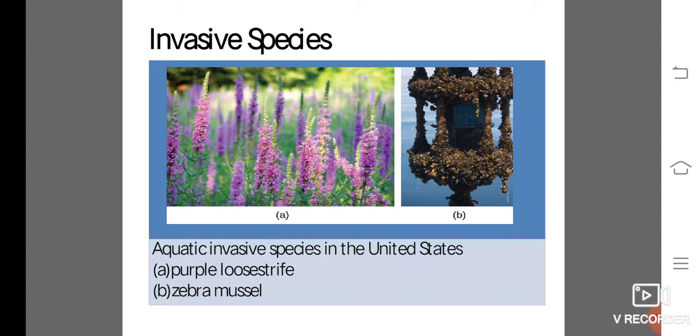Invasive species like purple loosestrife and the zebra mussel threaten certain aquatic ecosystems.